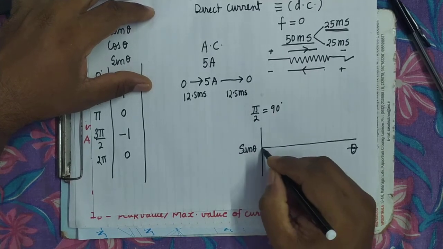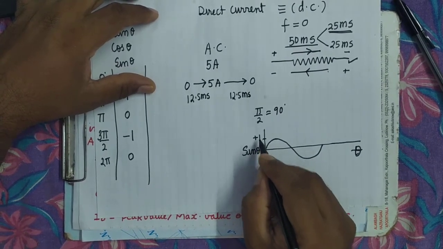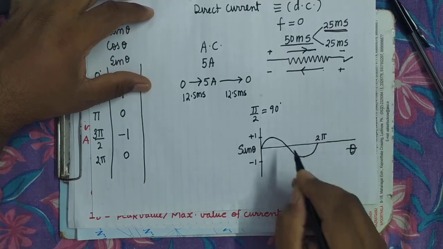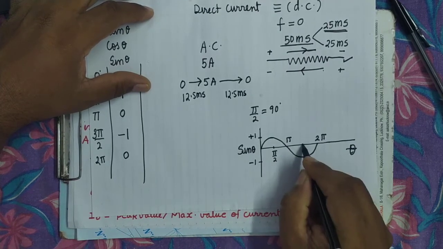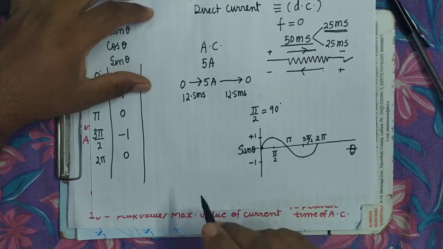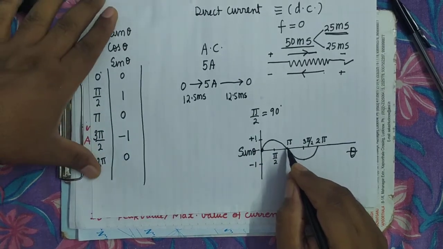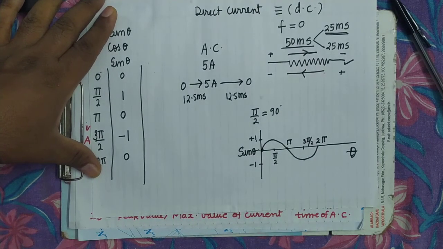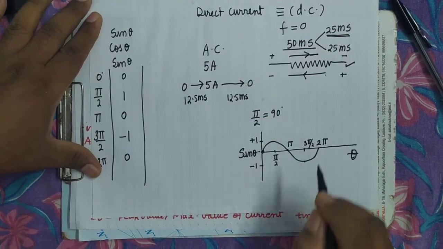So if you draw the graph of sine theta, it will be like this. This is plus 1, and here it is minus 1. It's clear? This is 2 pi. This is pi. This is pi by 2. You can see here, this is 3 pi by 2. So you can see sine 0, it is 0. Sine 90, it is plus 1. Sine pi, it is once again 0. Sine 3 pi by 2, it is minus 1, and sine 2 pi, it is once again 0. Means the variation of AC is just like this. It's clear?